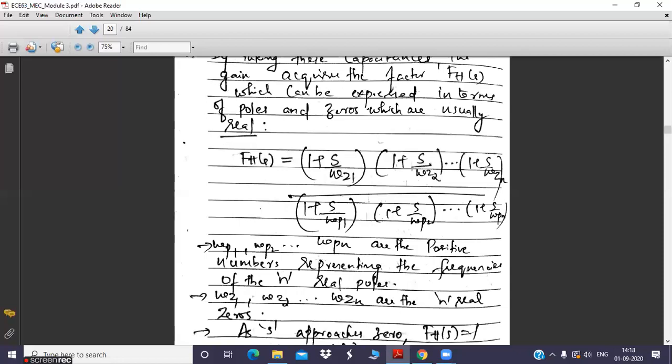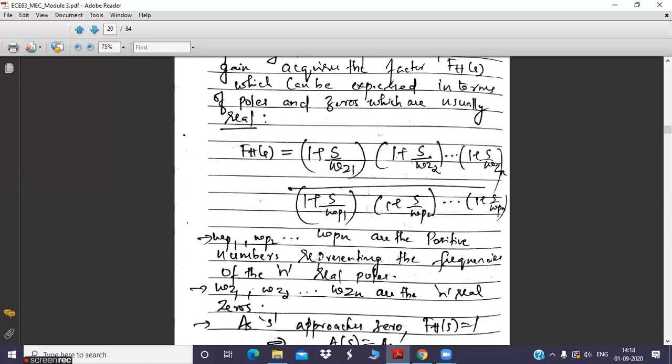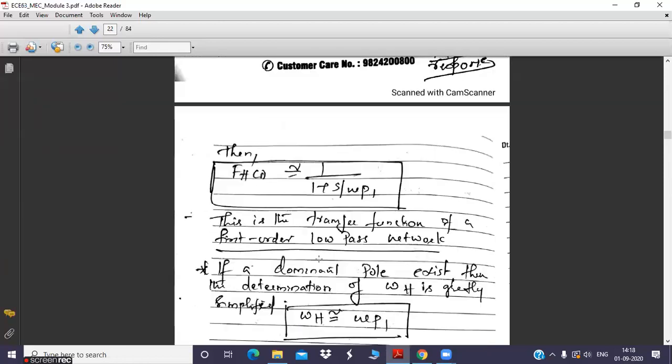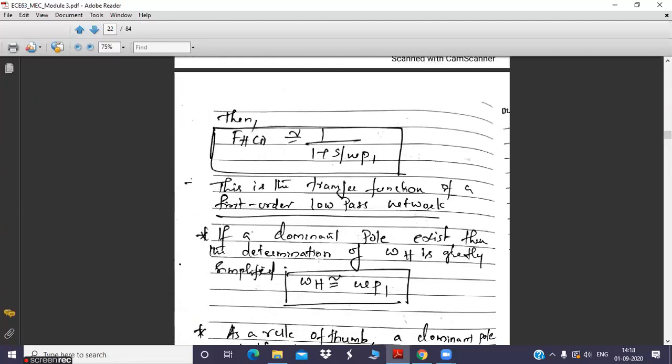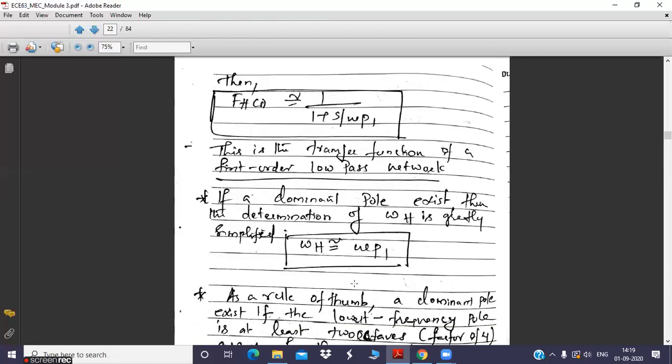And later you will check whether one of the poles out of n poles is dominant. Normally if one pole is dominant, then you will retain only the term corresponding to that particular pole, so that the value of that dominant pole omega p1 will be equal to the value of the cutoff frequency.